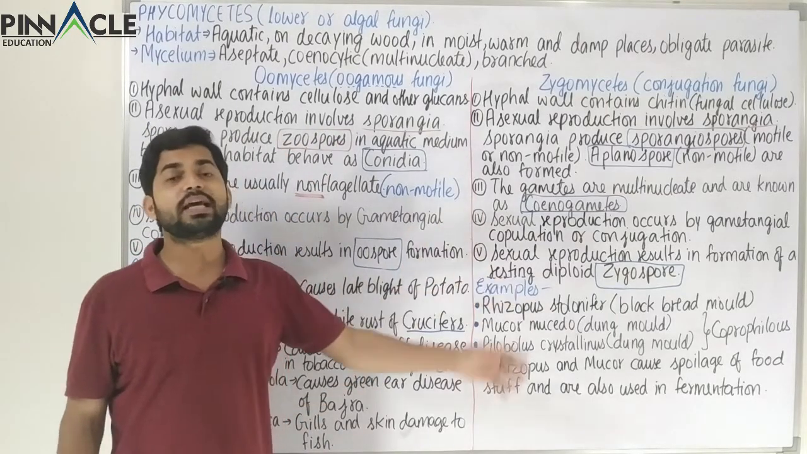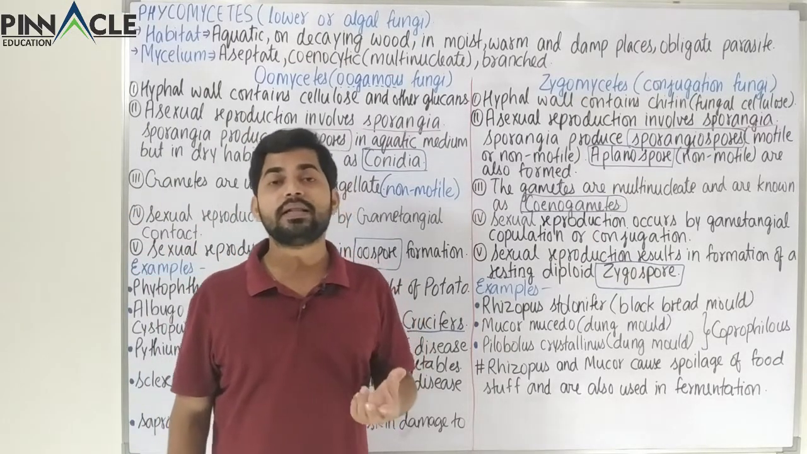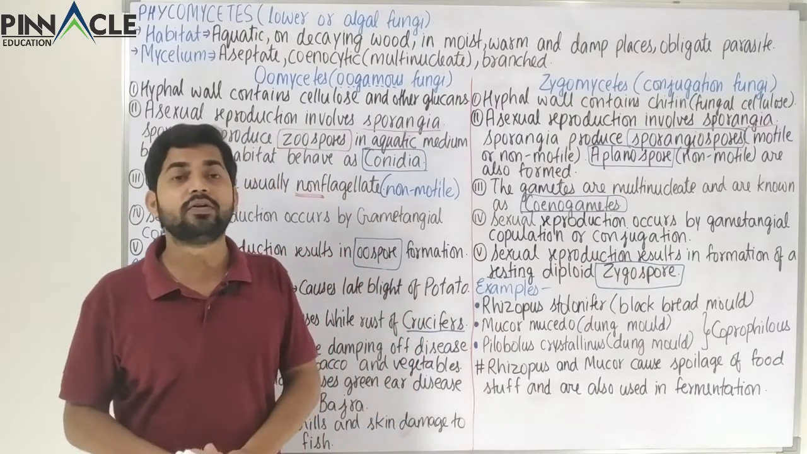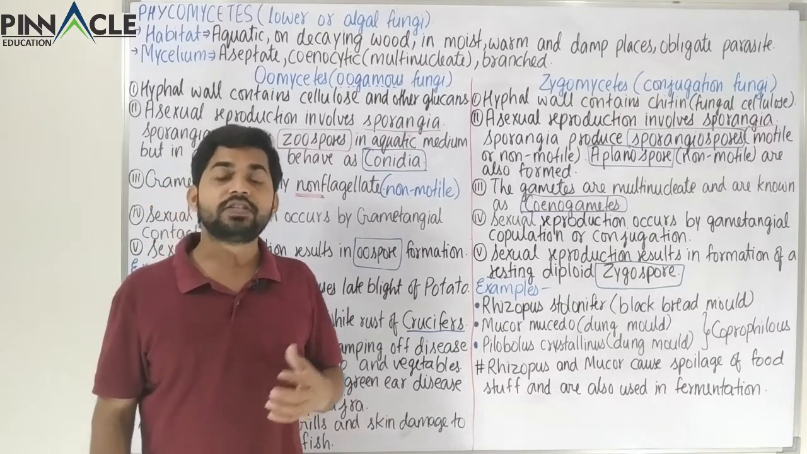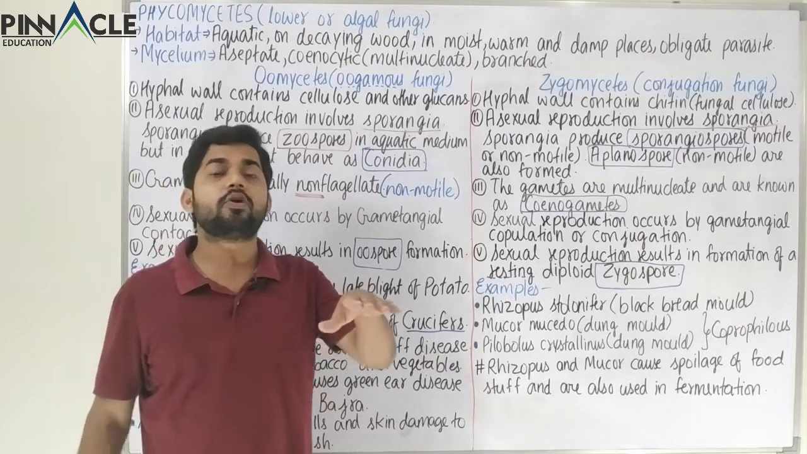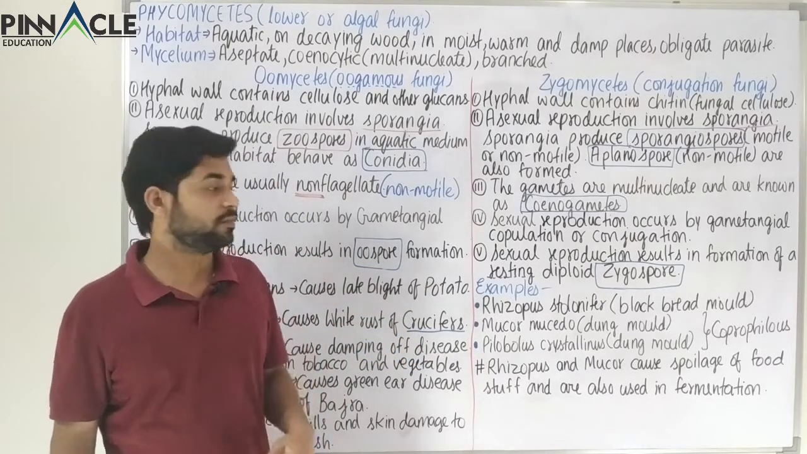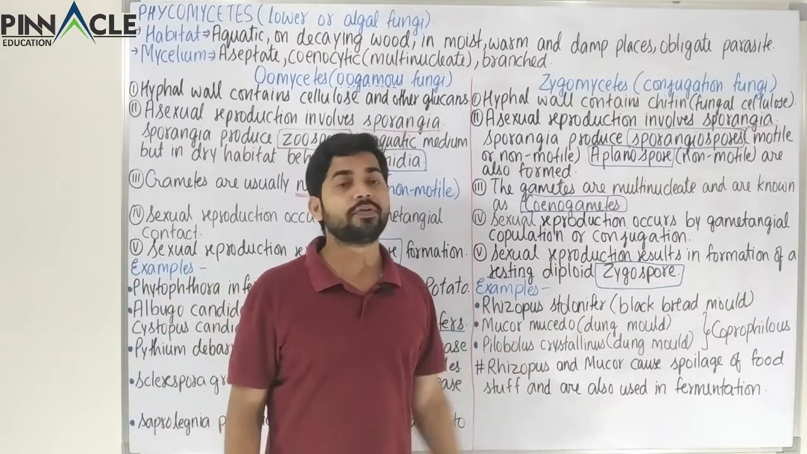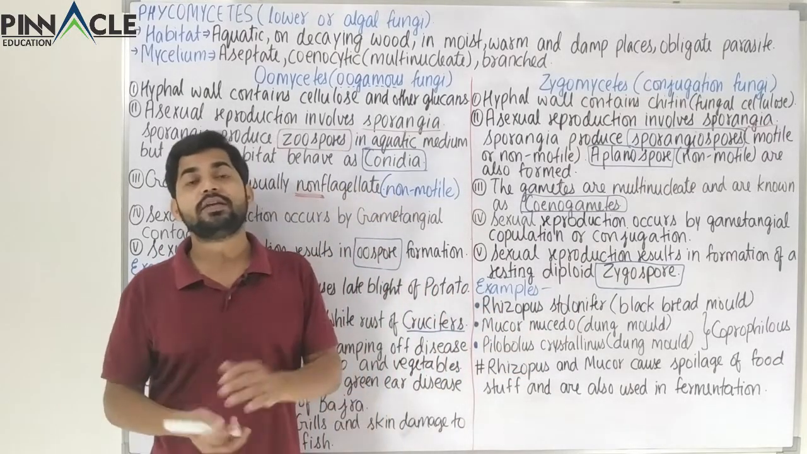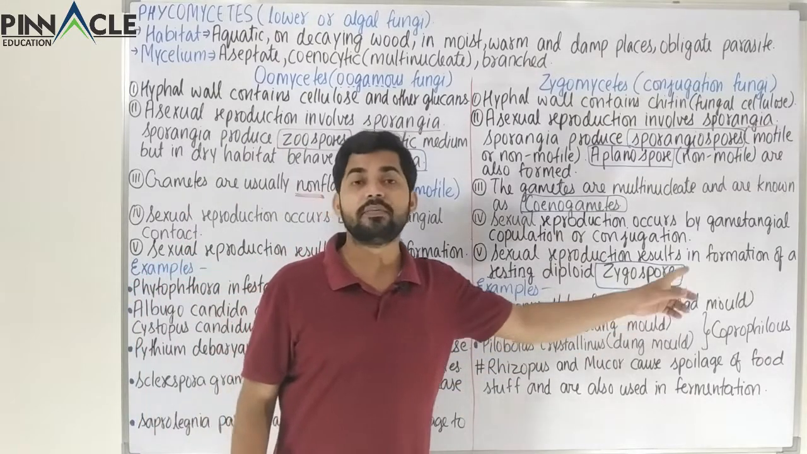Now we come to its saprophytic categories, and these are very simple. A very common example that we all know from our childhood is Rhizopus, which we normally call bread mold. That is what we observe on normal bread after it is kept for a few days. Rhizopus stolonifer is one such Rhizopus species, which is called black bread mold.